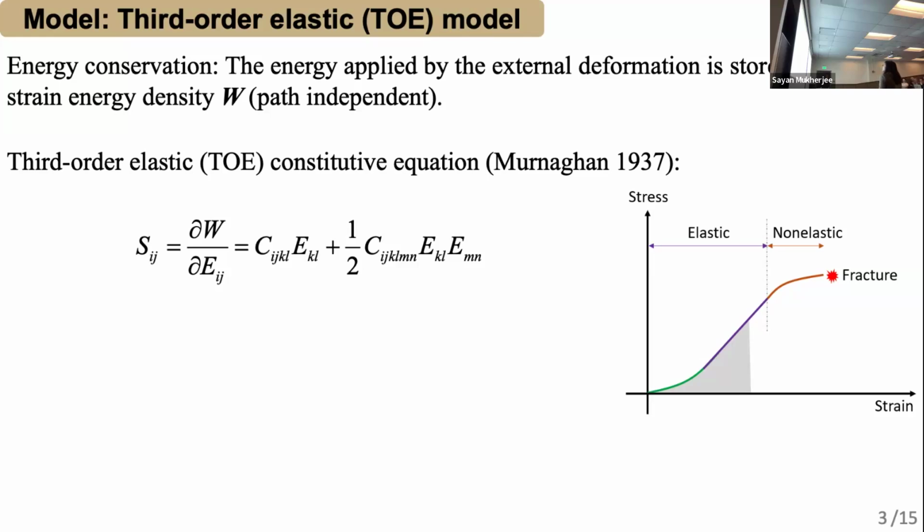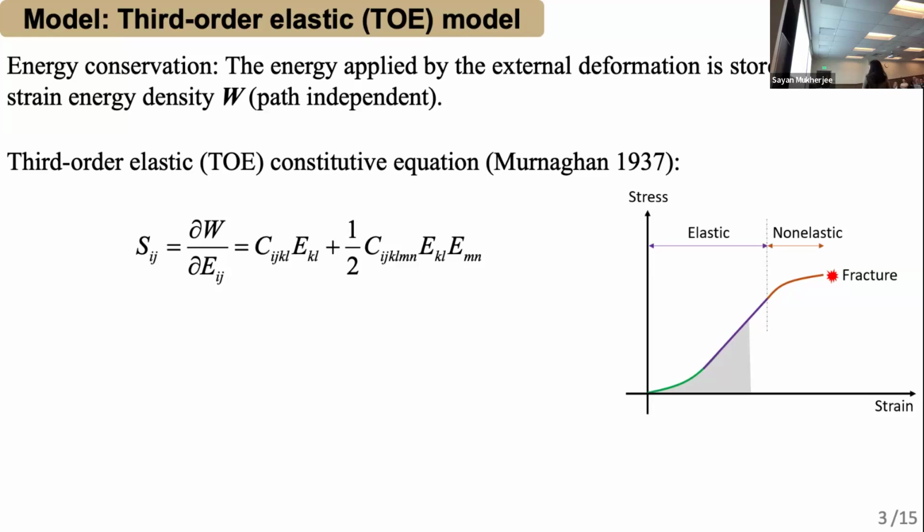The essential part of the TOE model is energy conservation: the energy is all stored by the external deformation, and it can be calculated using the scalar strain energy density function, and it's path dependent. Here is the essential constitutive equation for the third-order elastic model. It shows how the stress is related to the strain by the stiffness matrices. You can also think of it as a Taylor series expansion. If we only look at the first term, it's basically the generalized Hooke's law. And in order to calculate nonlinearities, we add the quadratic terms.